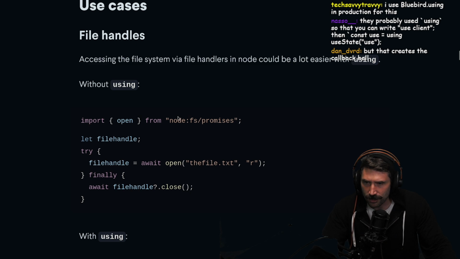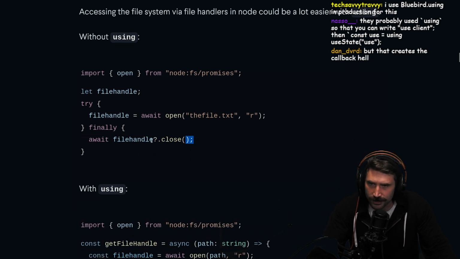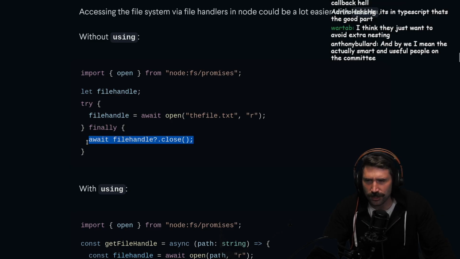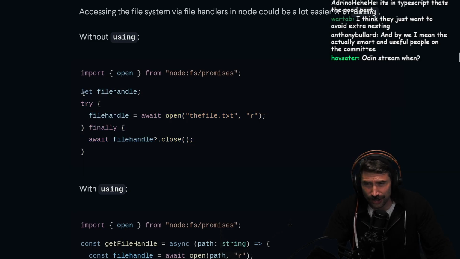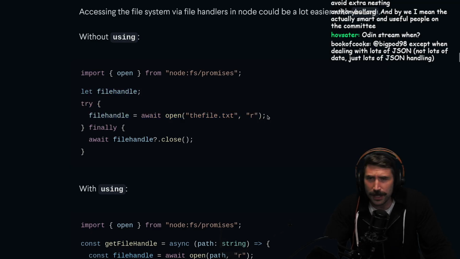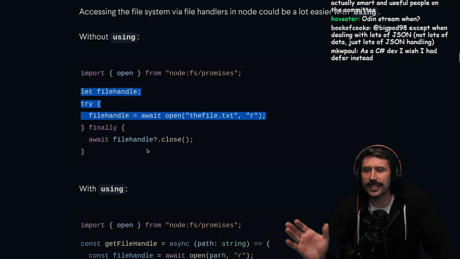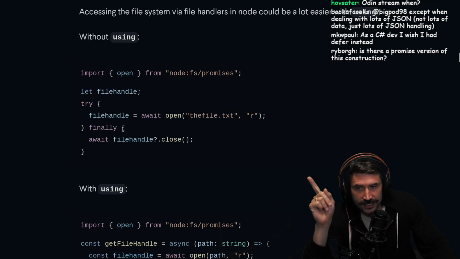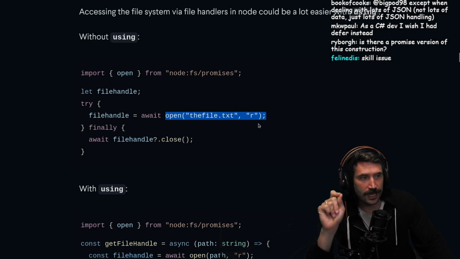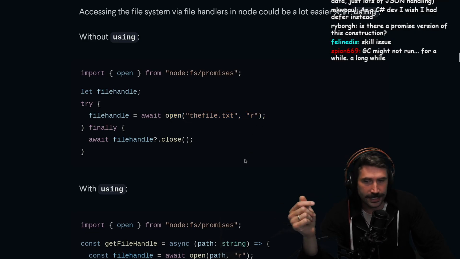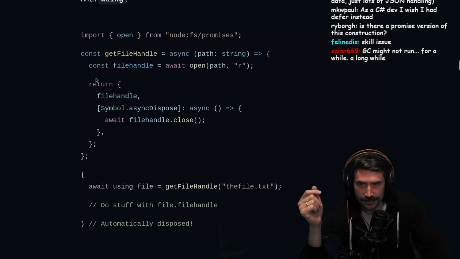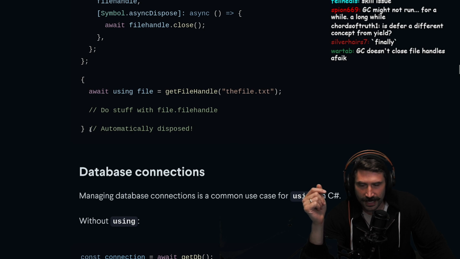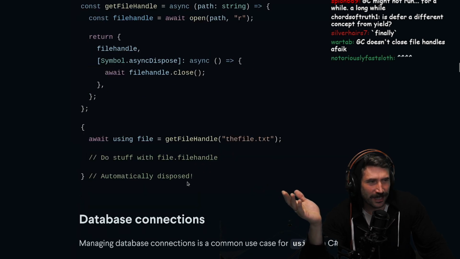Yep, these are great. You always want to do this, right? This is just such a great thing to do. People forget how useful this is, and sometimes you forget to close your file handle, which is also a little bit surprising. I just assume that the moment this thing is GC'd, it also gets closed, but you probably don't want it open that long, right? I understand why you want this, in the sense that you don't want to wait for GC to close your file handle. You would much rather have your file handle close right away, correct? So instead, you'd have something like this, right? I really am not loving this pattern. I don't love the pattern, but I get it.